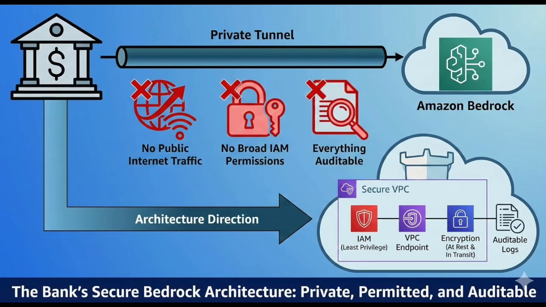Imagine this. A large bank wants to use Amazon Bedrock for internal workflows. They say three things very clearly: no traffic over the public internet, no broad IAM permissions, everything must be auditable. Those three requirements immediately force your architecture in a very specific direction. You must get IAM, VPC endpoints, and encryption right. This is the story AWS is testing.